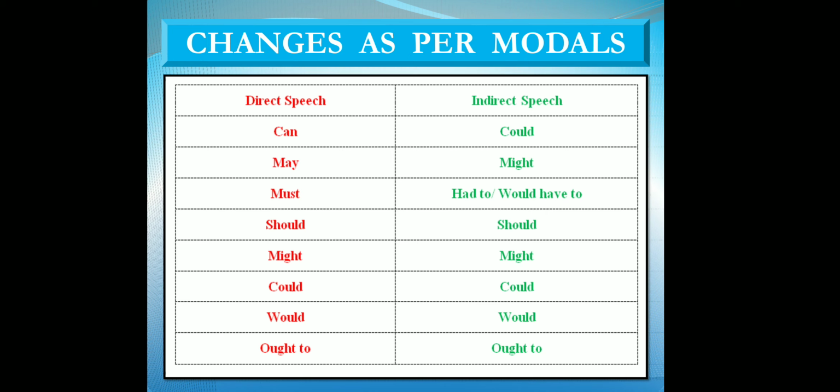If in a direct sentence can, may, must, should, might, could, would, ought to, these modals are present, then we are supposed to change them accordingly. Can would be changed into could, may into might, must into had to or would have to. Should will remain the same, might will also remain the same, could, would, ought to will remain the same.